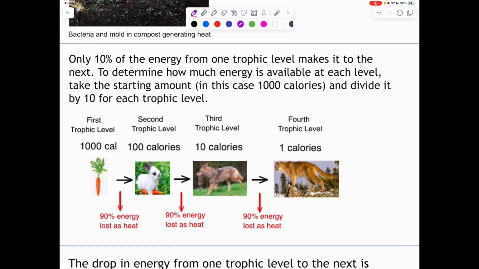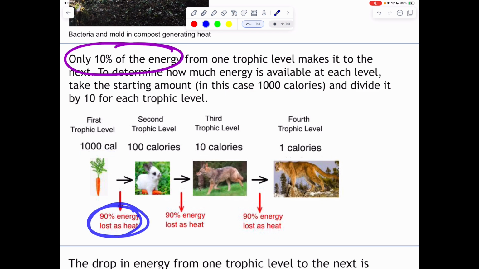This is another way to look at our 10% rule. So you can see my first carrot here. My first carrot was able to take in about 1,000 calories of energy. Well, 90% will be lost. So therefore 10%, or 100 calories, will be given to our cute bunny here. And then that bunny will lose 90% of it as heat, and only 10 calories will be given to the coyote when it eats it.